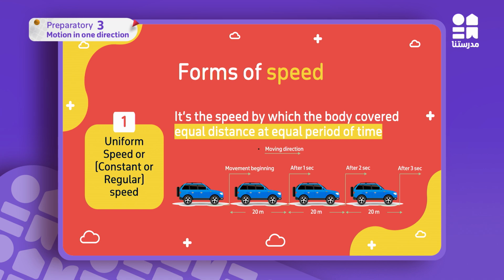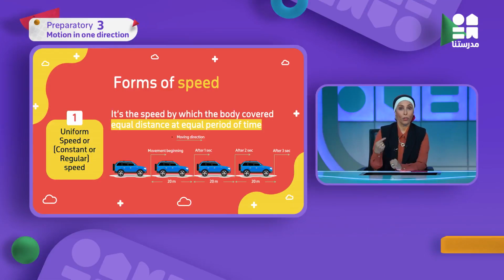Pay attention now. What do you see here? I can see that in the first second I covered 20 meters. It's a fixed distance, 20 meters. I can count it. And in the next second I covered also 20 meters. And in the third second also I covered 20 meters. So here, what is the fixed value I have?